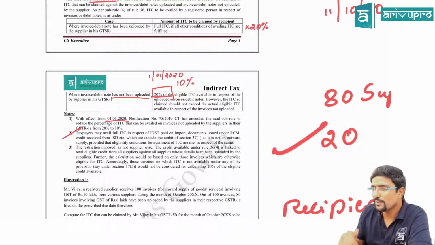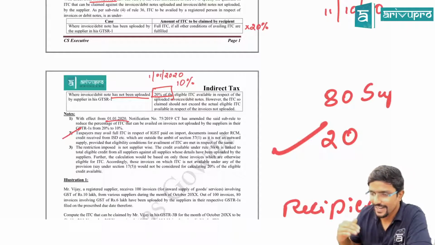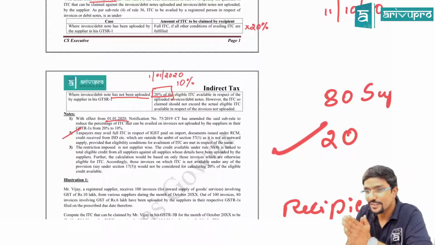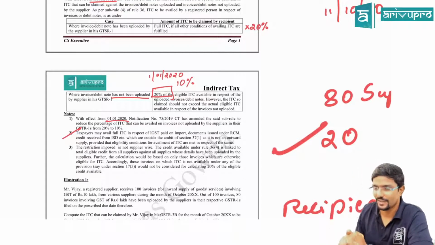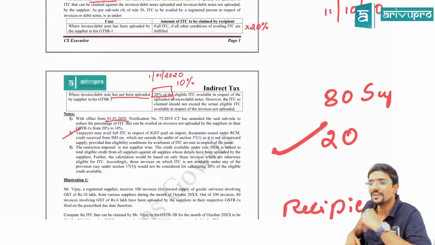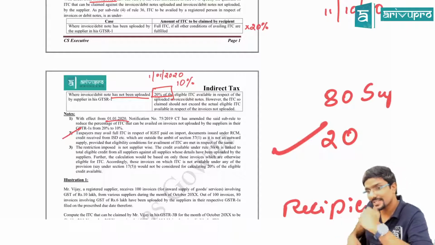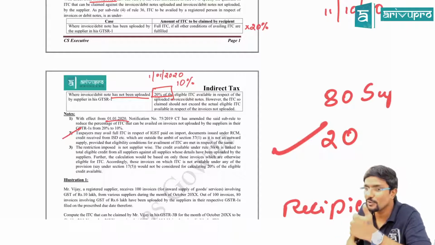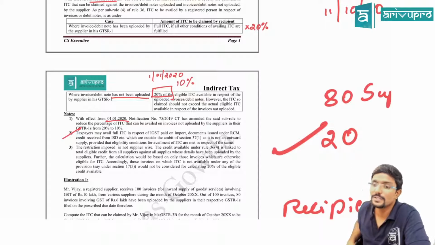IGST. When you import something, who is the recipient? You. You are the recipient and you have to file your return. And GSTR 1 is only for the supplier for outward supply. When you purchase the goods, it is an inward supply for you. When you import the goods, it is an inward supply for you. But still you will be paying IGST. Agree? So, are these conditions or restrictions applicable for me?